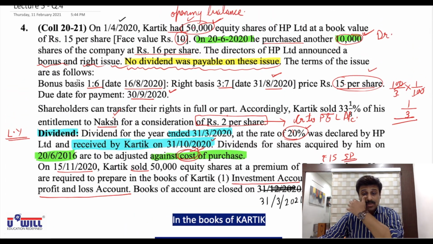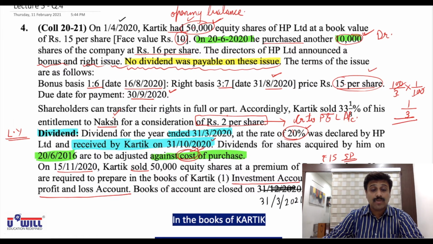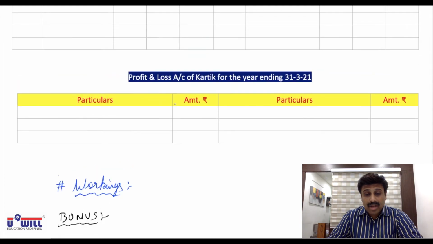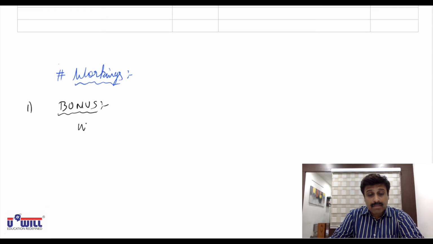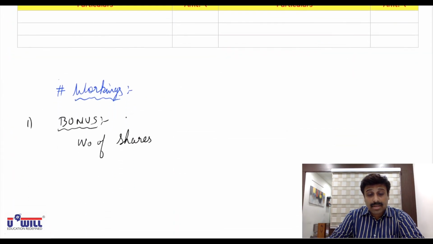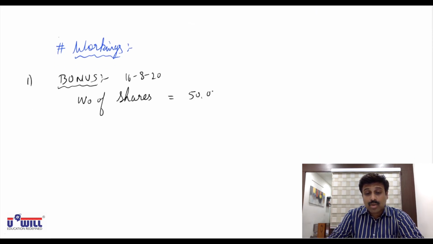Now the directors of HP Limited announced a bonus and right issue and no dividend was payable on these issues. The terms of issue were as follows. So for this we'll make the workings. First we make the workings for bonus shares. Now how many shares does he have by this time? 50,000 plus 10,000, 60,000. What is the date of bonus? 16th August 2020. Number of shares he has on 16th August 2020: 50,000 opening balance plus 10,000 he purchased, 60,000 shares.